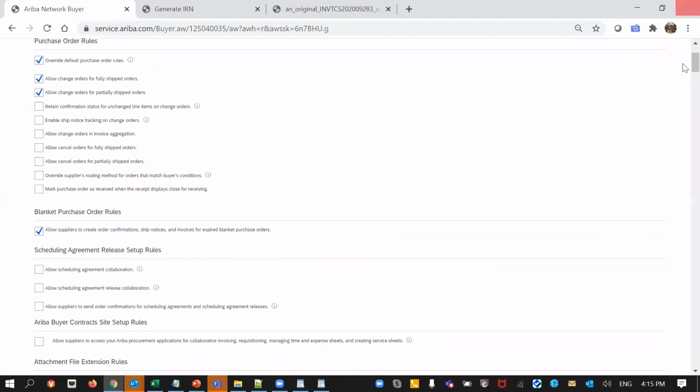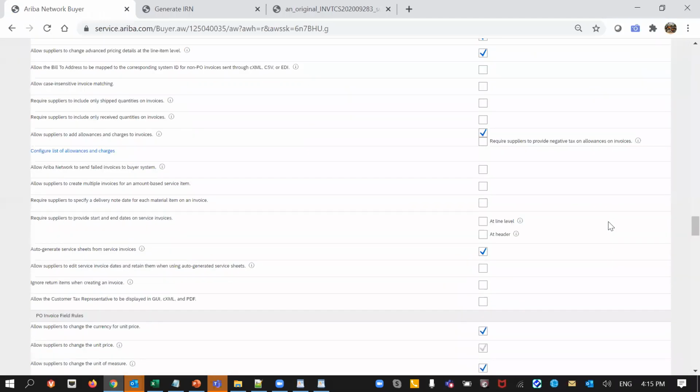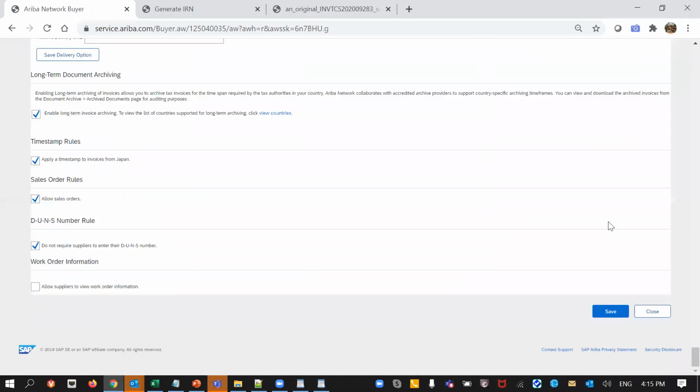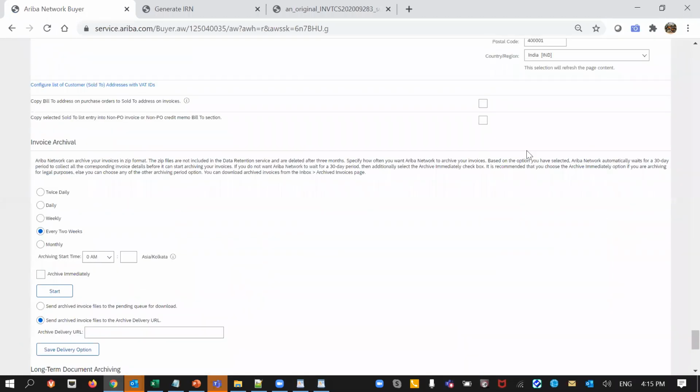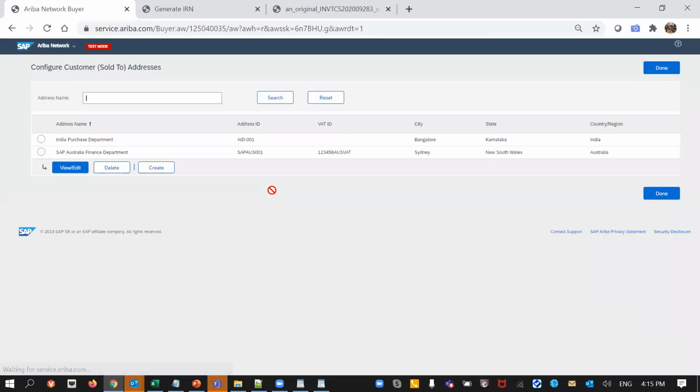Now, another part: if you want to allow suppliers to create invoices from scratch, and not from purchase orders, you could also create certain basic information in the profile. For example, for your address, this is the buyer's address.